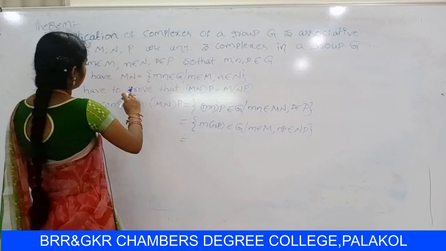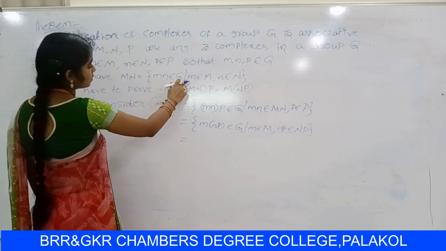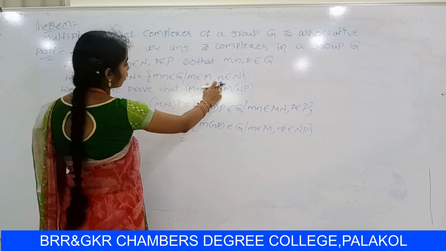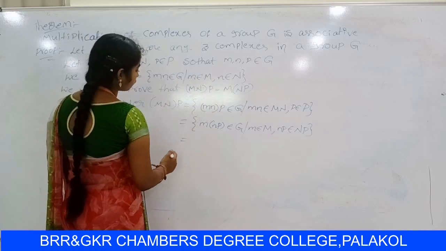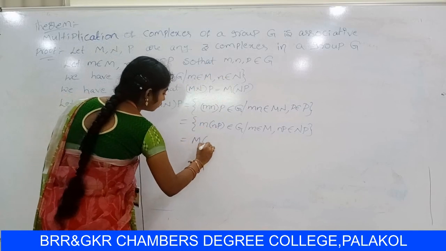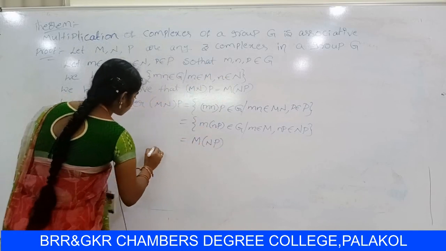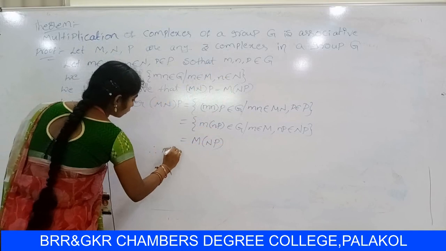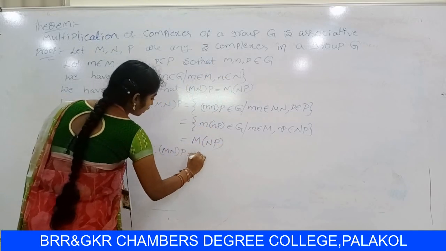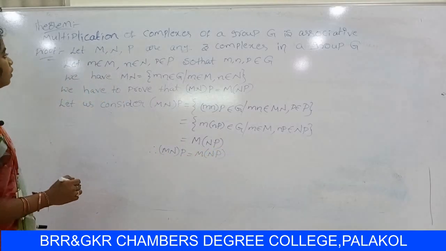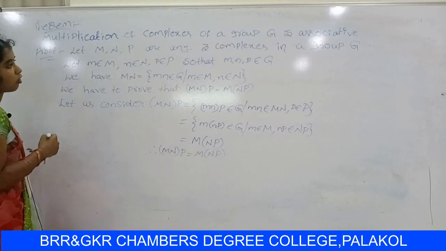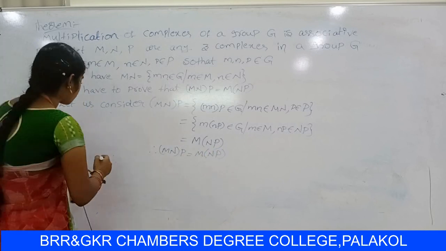So NP can be written as {np belongs to Z such that n belongs to N, p belongs to P}, so m(np) can be written as capital M into capital NP. Therefore (MN)P = M(NP).